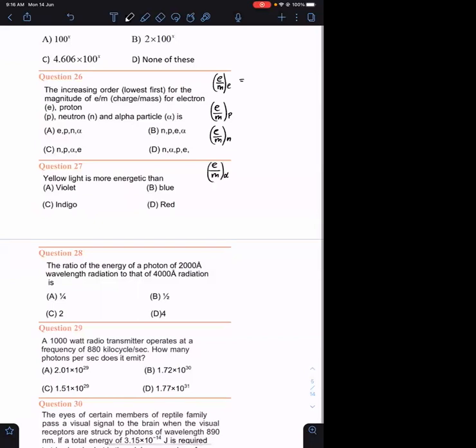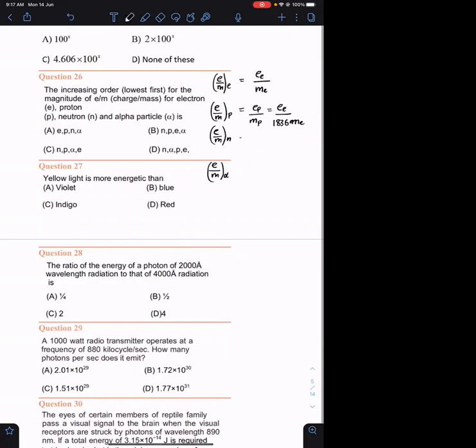What is the E/m ratio of electron? It is charge of the electron divided by mass of the electron. This is charge of the proton upon mass of the proton. We already know the charge of electron and charge of proton are the same, and the mass of proton is 1836 times the mass of electron. So from comparing these two, I can say the E/m ratio of the proton is 1 by 1836 times the E/m ratio of electron. Agreed? Or the E/m ratio of proton is less than the E/m ratio of electron.